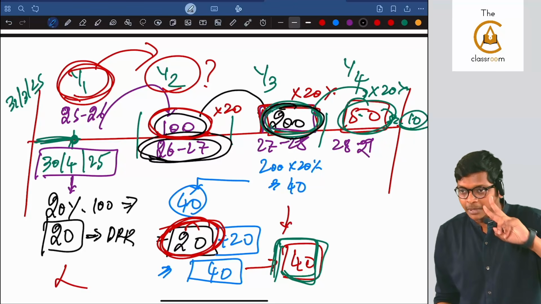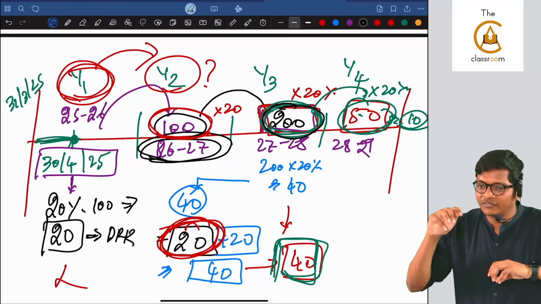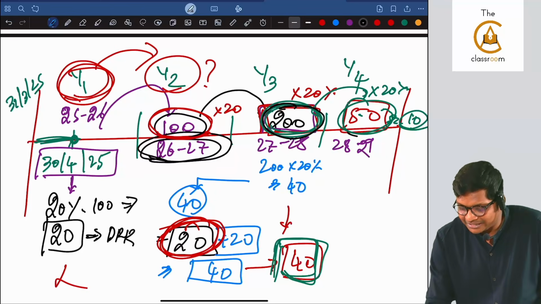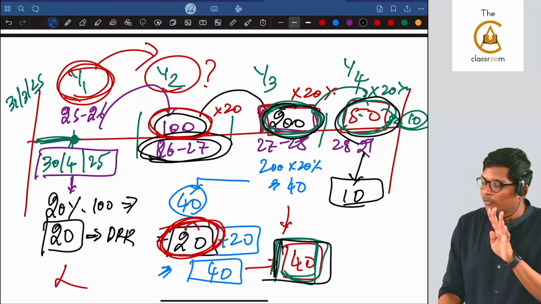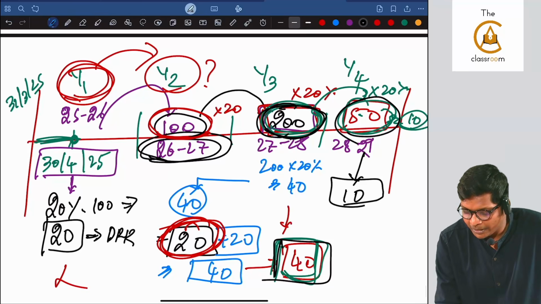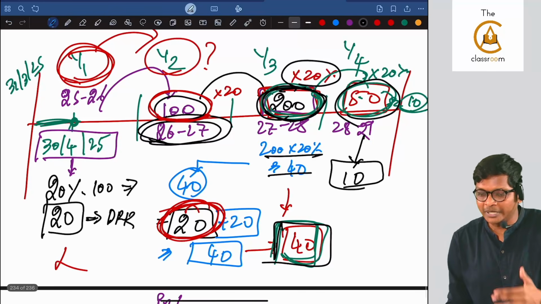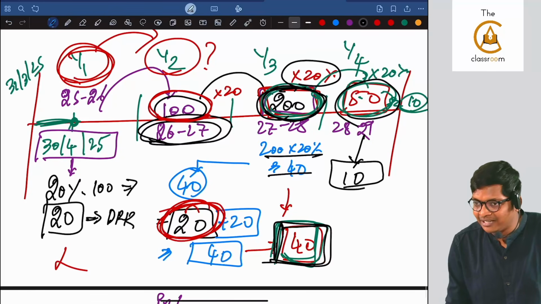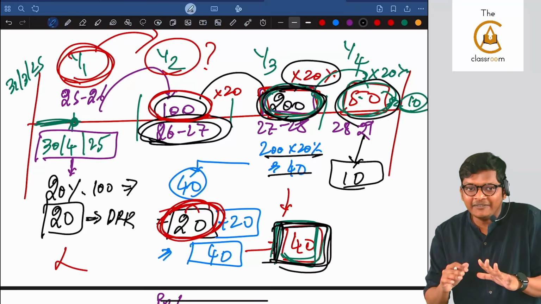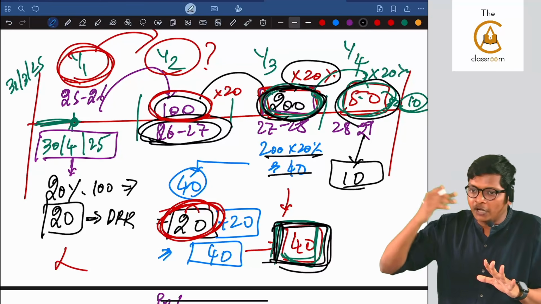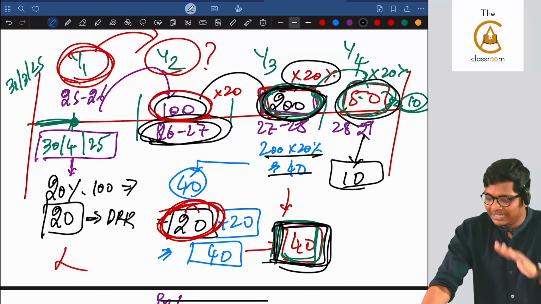I have to check a double condition. I have to check 20% of next year and 20% of current year. What is 20% of next year? 20% of 50 is 10, but I already have 40. What is 20% of current year? 20% of 200, 200 into 20% is how much? 40 is already there. That means by having 40, I have satisfied both the conditions of having 20% of next year and 20% of this year. Are you following, guys? Like this every year I will check.